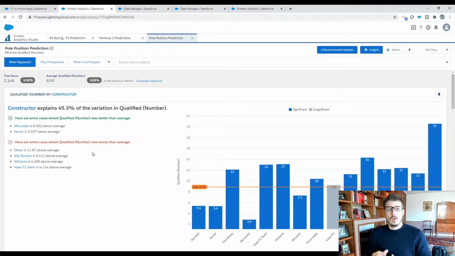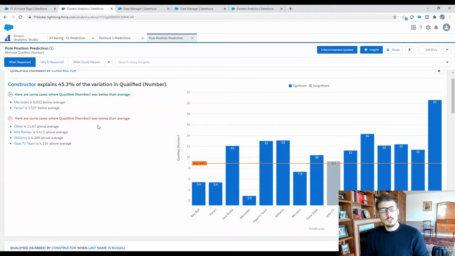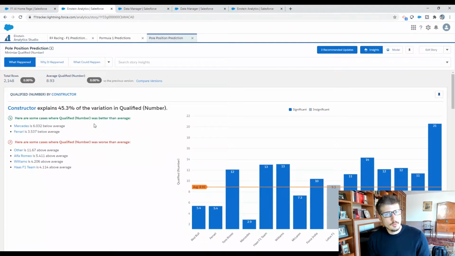So you put it all together in the model, and the model starts bringing together different observations that it finds with the data. We all know in Formula One, the car that you're in makes a big difference. In this case, you can see that according to the numbers, Mercedes and Ferrari will lower your qualifying number, well, improve your qualifying position, because it's looking for the lowest number, but it accounts for 45% of the variation.